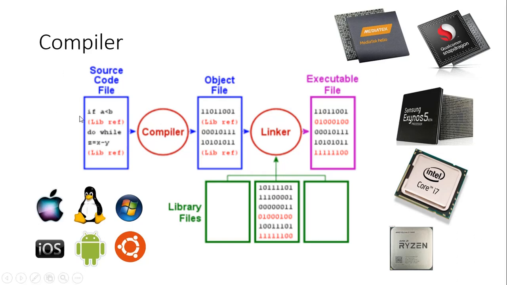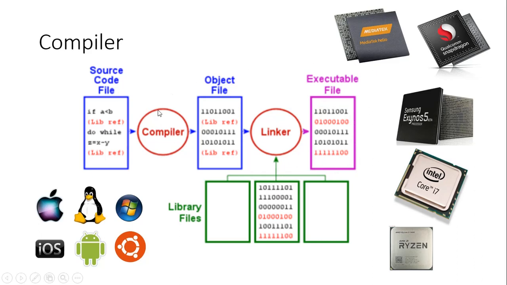All these programming languages have their own syntaxes, and the syntax is more like English, so that you can easily understand that. But we know very well that the computer cannot understand English-like language. The language that is understood by the computers is binary.